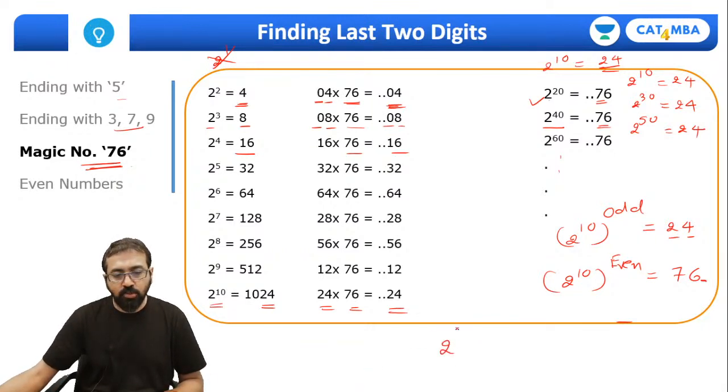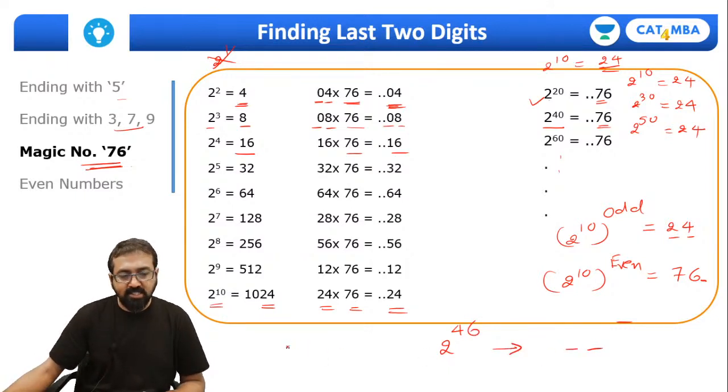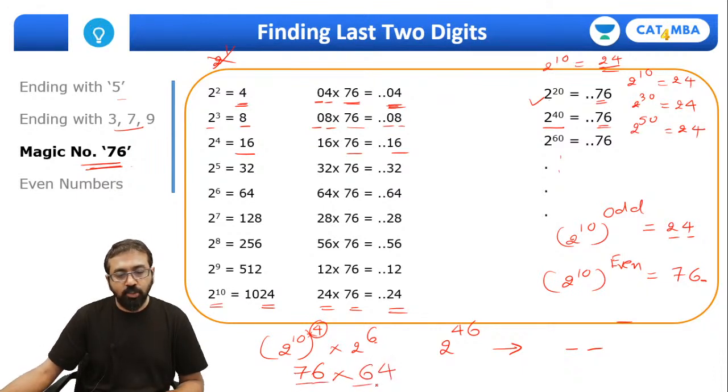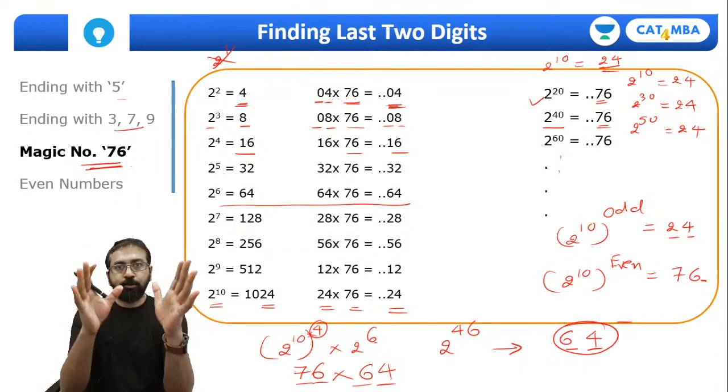So for example, if I ask you this question, 2 raised to 46, what are the last two digits? So can I say 2 raised to 46 is nothing but 2 raised to 20 whole raised to 2 into 2 raised to 6. Now 2 raised to 20 raised to even power, definitely, in fact, you can also think it this way, 2 raised to 10 raised to 4 into 2 raised to 6. So this is also 40, and 2 raised to 10 whole raised to even power. So this is going to produce 76. 2 raised to 6 is 64. So 76 into 64, of course, it's going to produce 64 as a result, as part of this magical number 76.